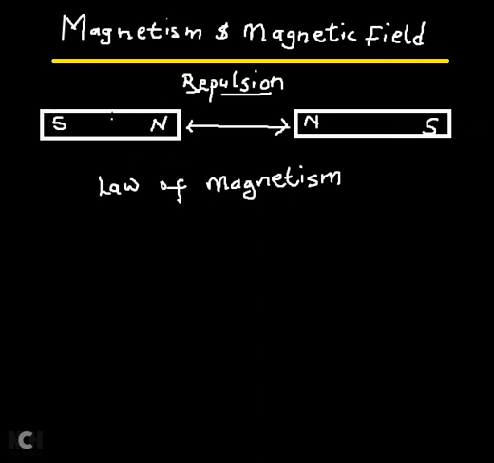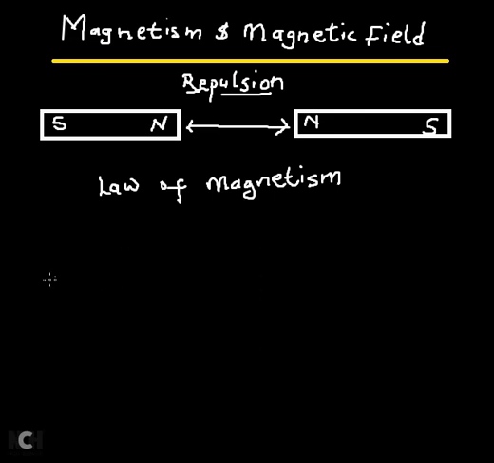A magnet does not exist as a single pole. There are always two poles, and the pole of a magnet is that region of the magnet where the magnetic force is concentrated, where the magnetic force tends to be stronger.